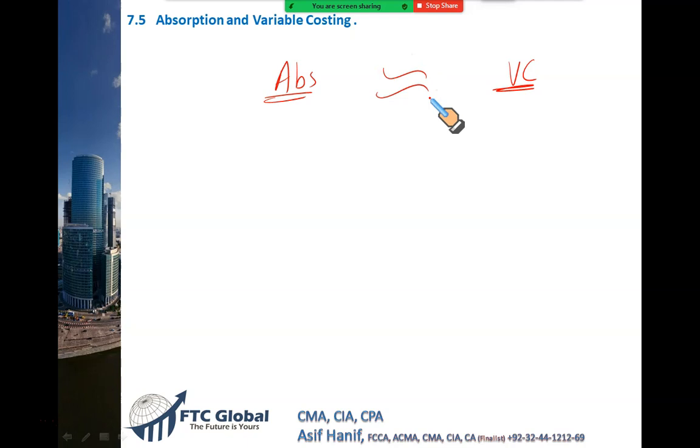What I'm going to tell you is something very important, and will help you solve many questions on absorption and variable costing. I want to take one profit and move to the other, or take the variable costing profit and move to the other. I just want to reconcile them, and bring out what causes the difference. Now look at what I'm going to do.